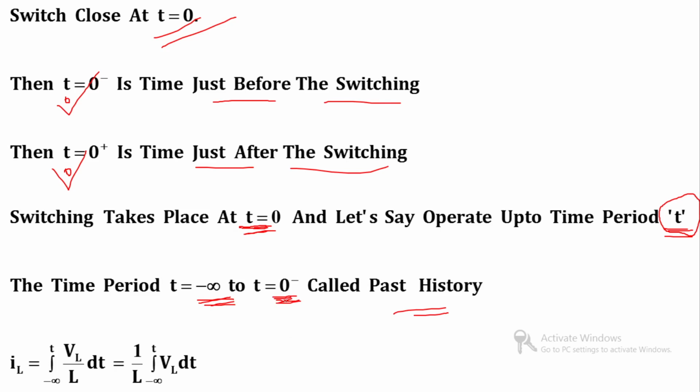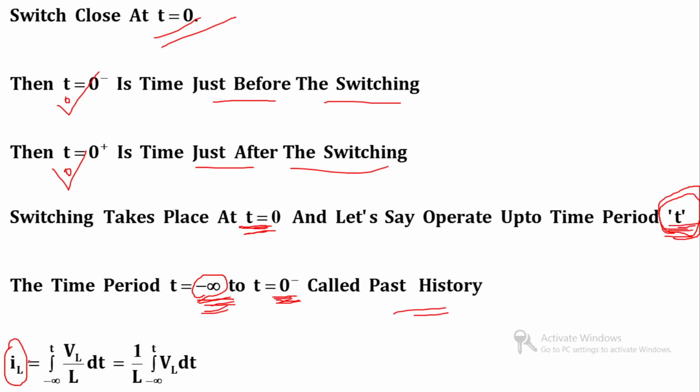So, for the entire value of inductor current, the interval starts from minus infinity and ends at time t.